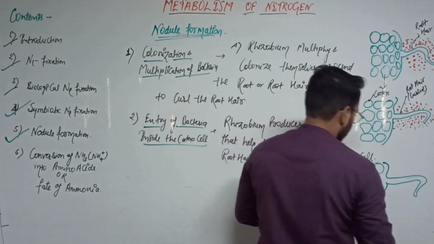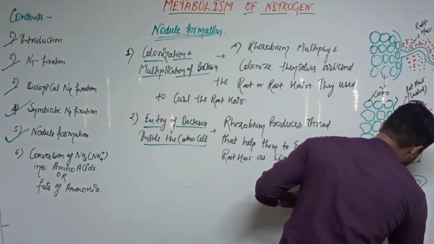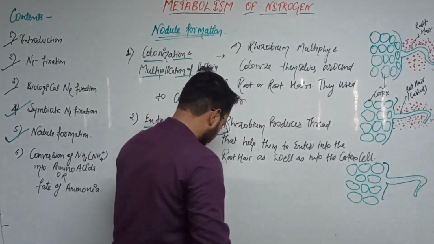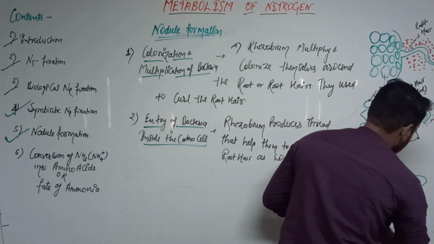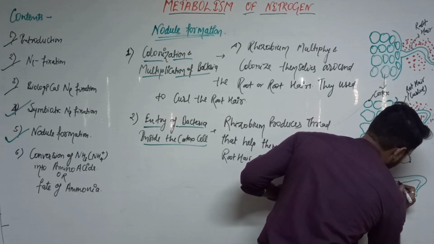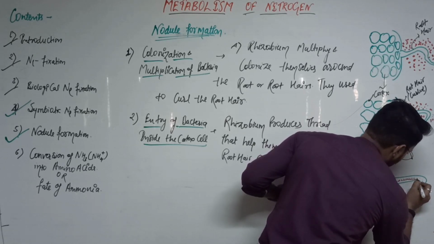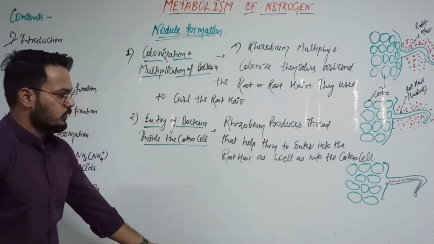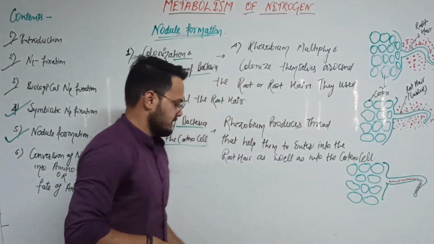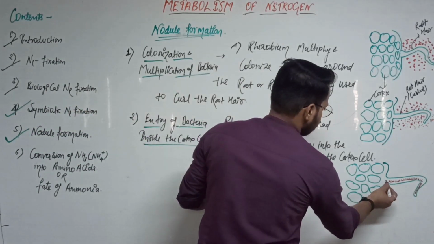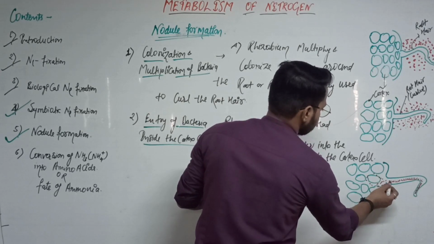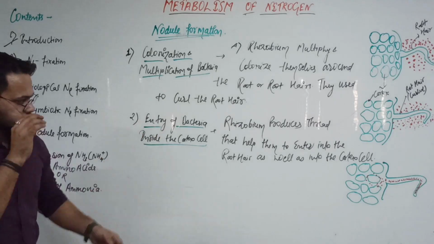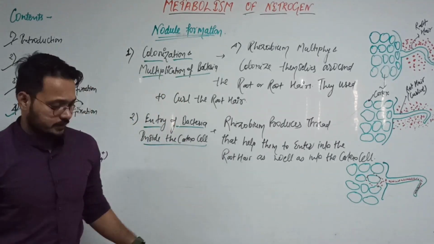And look, here is the thread structure that is formed by the rhizobium bacteria for their facilitation into the root. And this is our rhizobium, which is entering into the cortex cells, here. So they used to enter into the cortex cells.